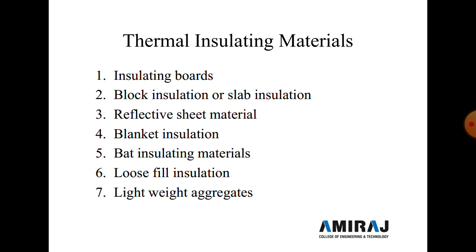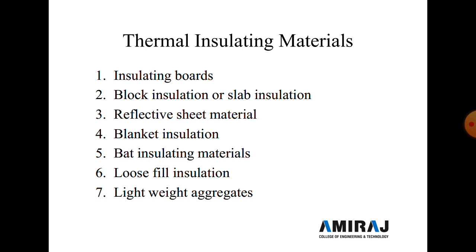Such sheet materials have very high reflectivity and low emissivity. Generally, gypsum board, aluminum sheet, steel sheet, or aluminum foil are different types of reflective sheet material. Now the fourth type of material is blanket insulation.